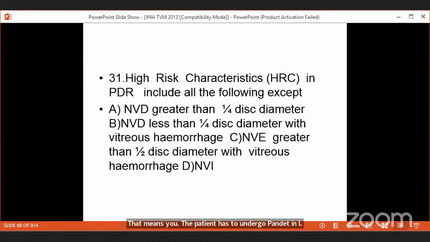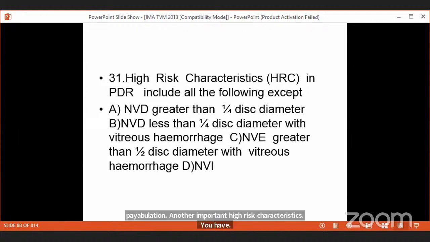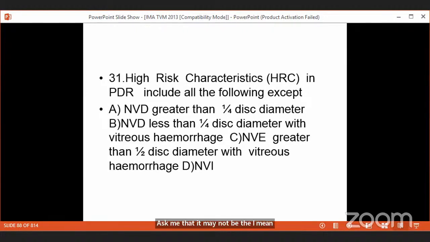Another important high-risk characteristic is neovascularization. Even if the majority of the disc is not involved, but it is associated with vitreous hemorrhage or neovascularization elsewhere. To simply remember, it is disc neovascularization with or without vitreous hemorrhage, or neovascularization elsewhere.